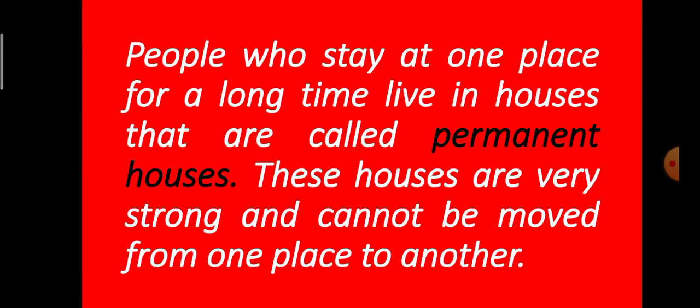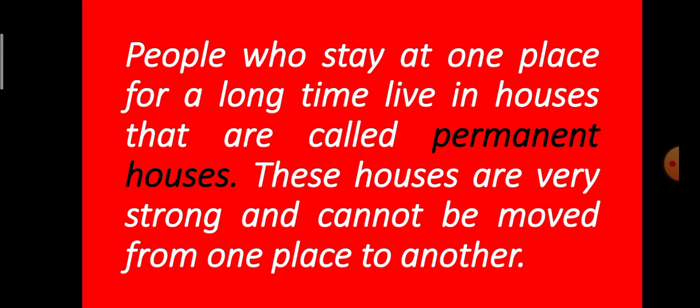So see the next part: people who stay at one place. Half the part we saw about the temporary houses. Now let us move to the permanent houses. People who stay at one place for a long time, like us, live in houses that are called permanent houses.